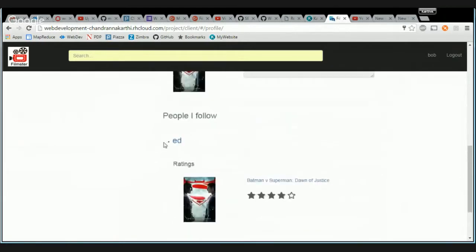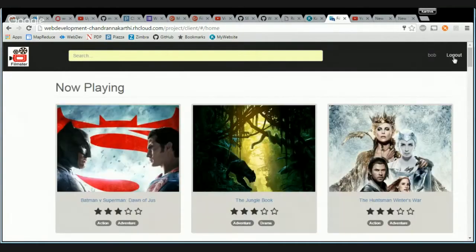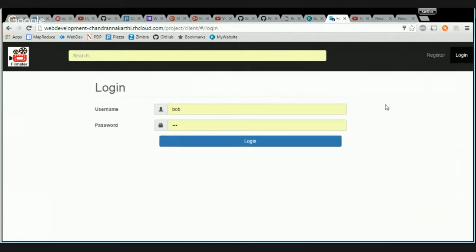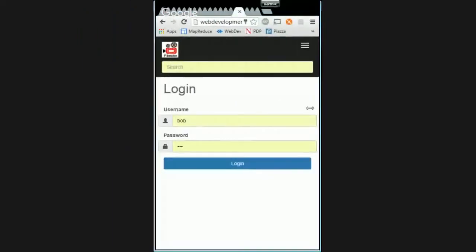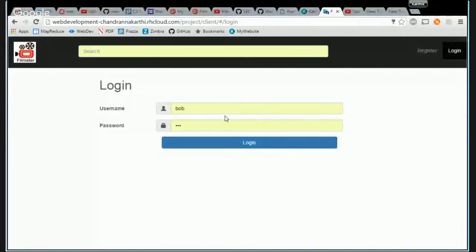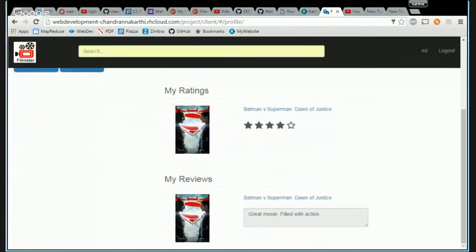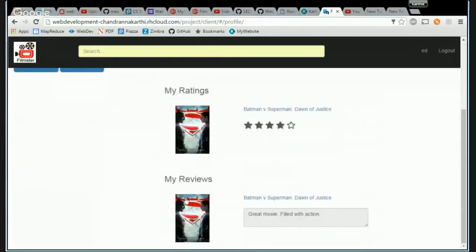So here I say I follow Ed, and Ed has rated this movie. He has reviewed this movie. Let's see. Okay, let's log out and log in. Okay, so I guess you didn't see the login page. It's pretty simple, pretty straightforward. It's almost the same as the register page, the same UI. So add login. You see that Ed has not followed anyone, so he just sees my ratings and my reviews.